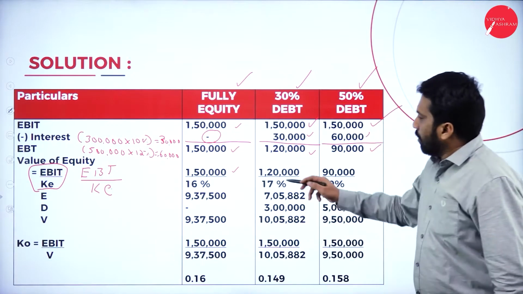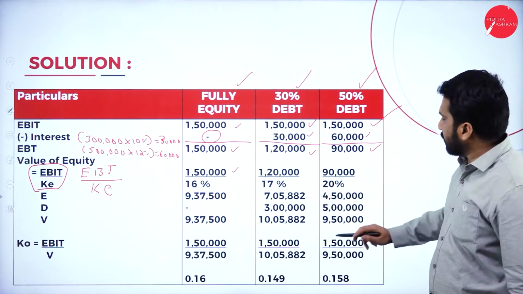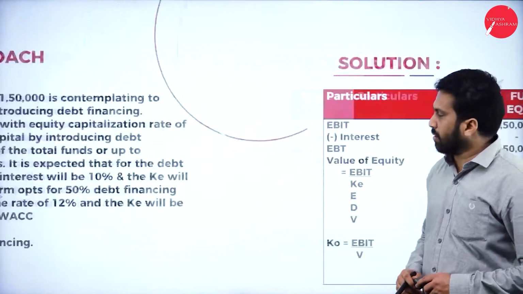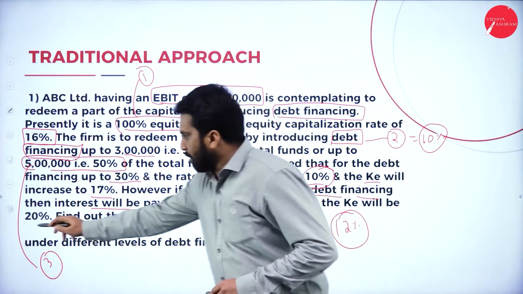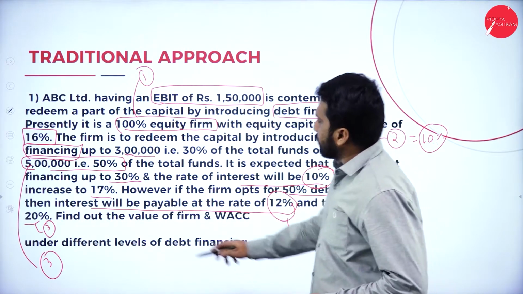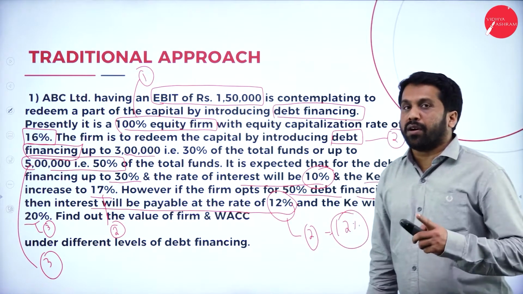Now, 1,20,000, which you got as the answer, divided by 17%. 90,000 divided by 20%. Where do you get all this? See, the 20% is for the third one and 17% for the second one. Hope you are clear.